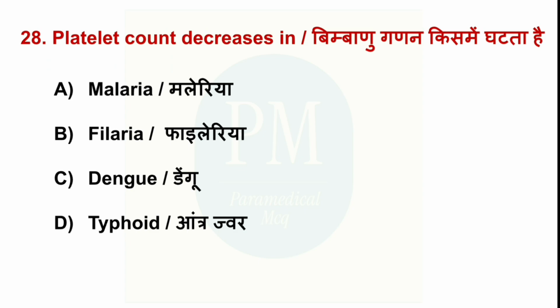Platelet count decreases in option A, malaria, option B, filaria, option C, dengue, option D, typhoid. The correct option is option C, dengue.